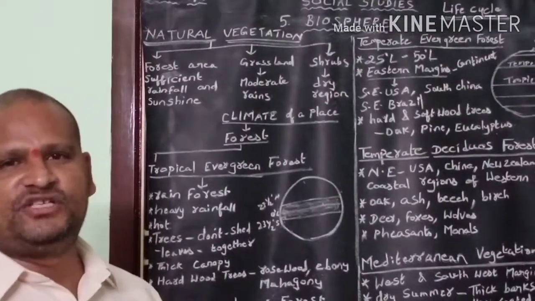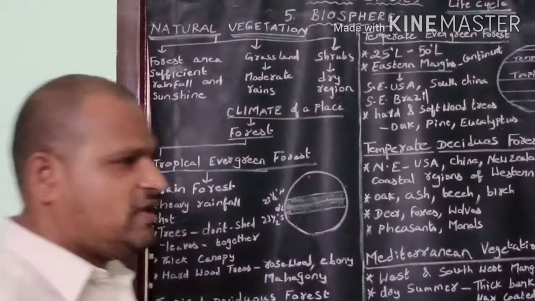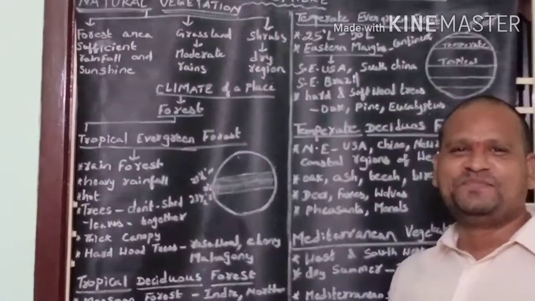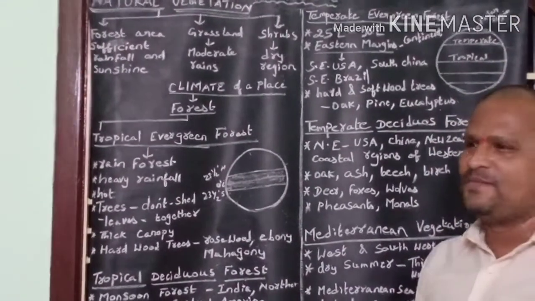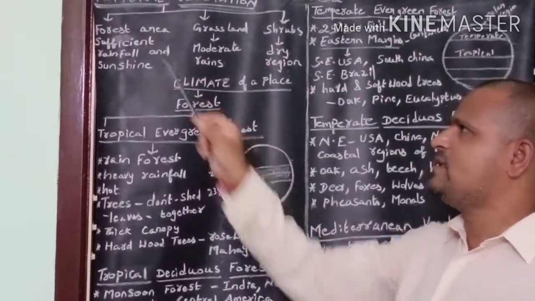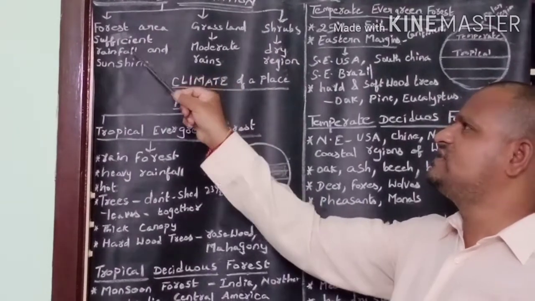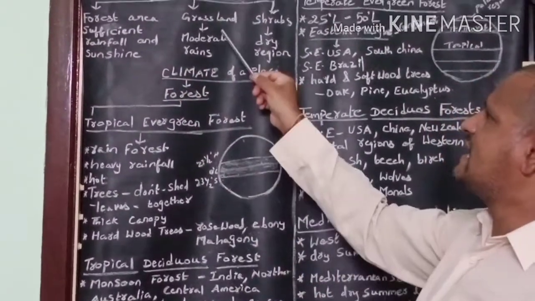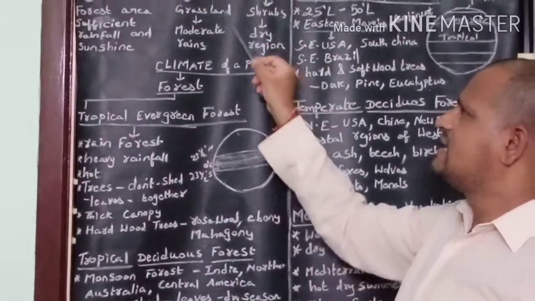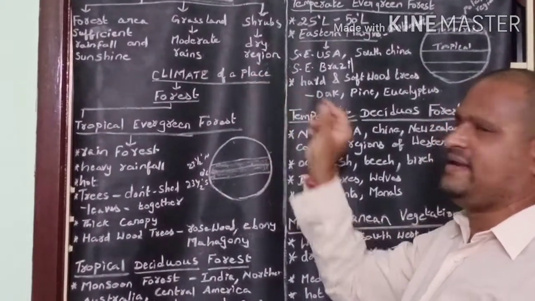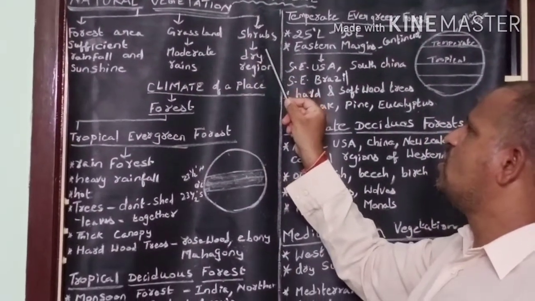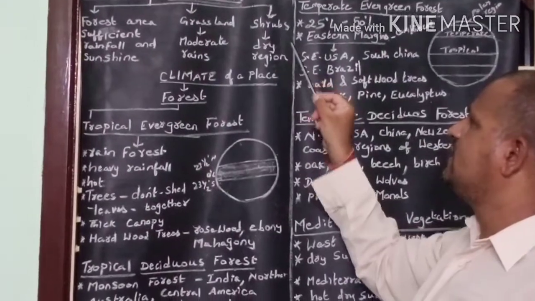Natural vegetation is broadly classified into three categories. First one is forest, in areas with sufficient rainfall and sunshine. The second category of natural vegetation is grassland, which receives moderate rains. The third category of natural vegetation is shrubs, grown in dry regions.